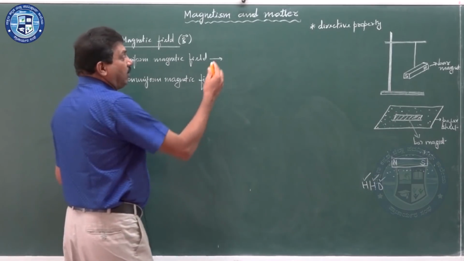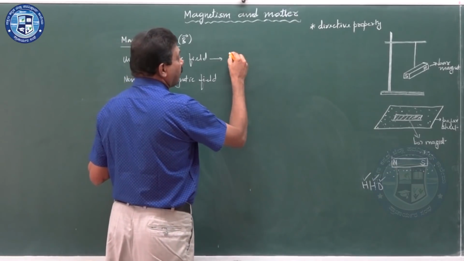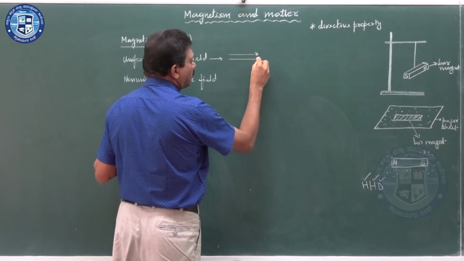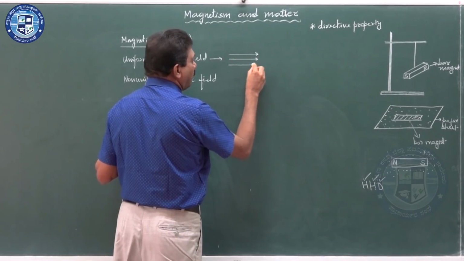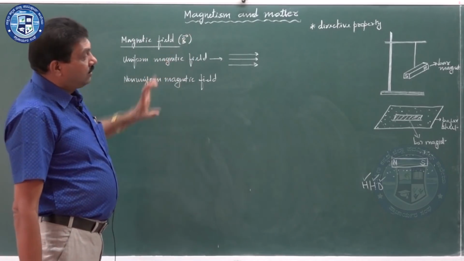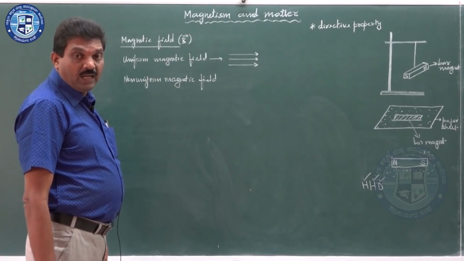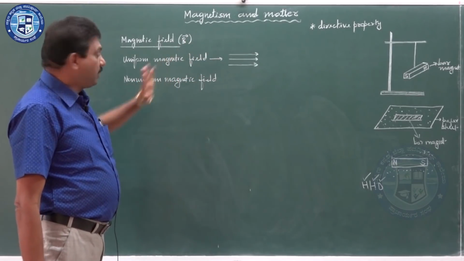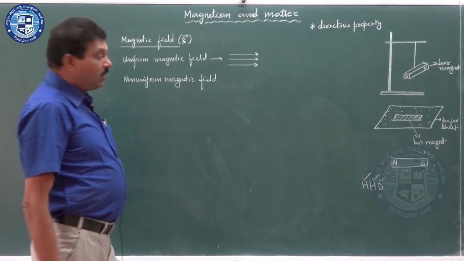Now, for uniform magnetic field, you can see some representations of the magnetic field lines. They are equispaced parallel arrows representing a uniform magnetic field.